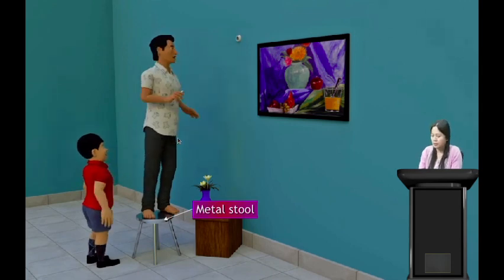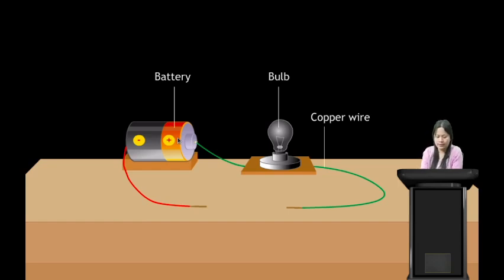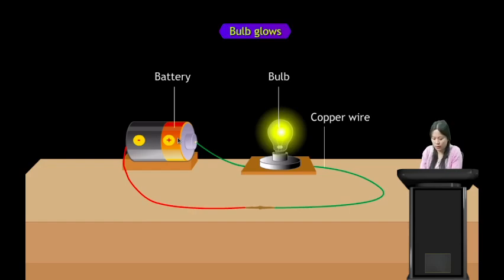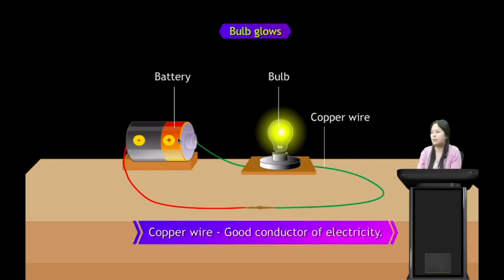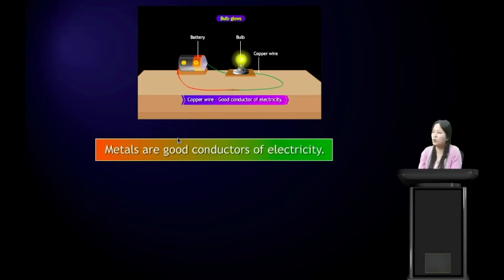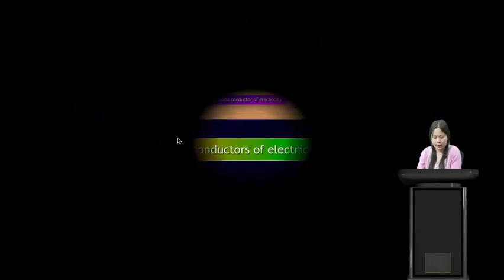Yes. So here, this is the circuit setup: battery, bulb, copper wire. Now what happens when we connect these two wires with metals? Let us see. When we connect these two wires with copper wire, the bulb glows, meaning copper wire is a good conductor of electricity. So metals are good conductors of electricity.